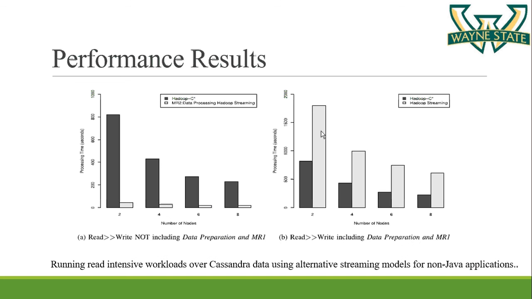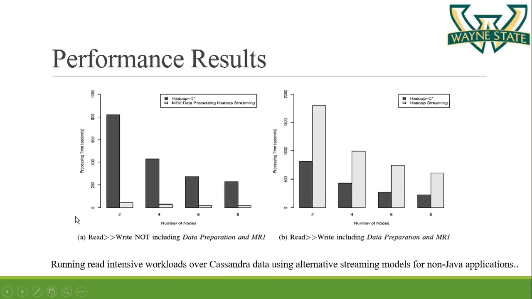So these are the results for read intensive applications. This figure is not including the data preparation and environment cost. This figure is including the data preparation and environment cost for non-Java executables over Cassandra clusters. Now again we are comparing the performance for cluster sizes of 2, 4, 6 and 8.